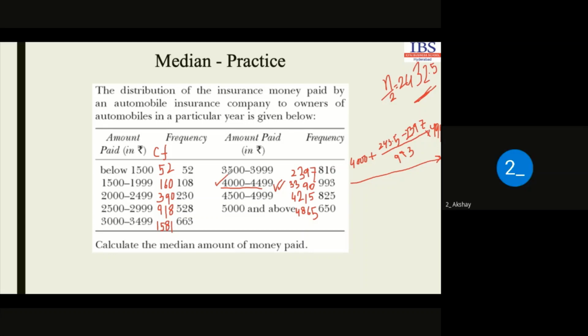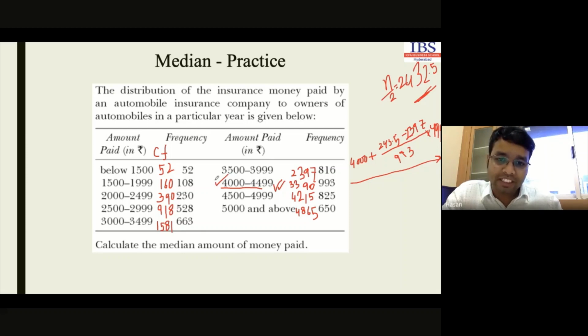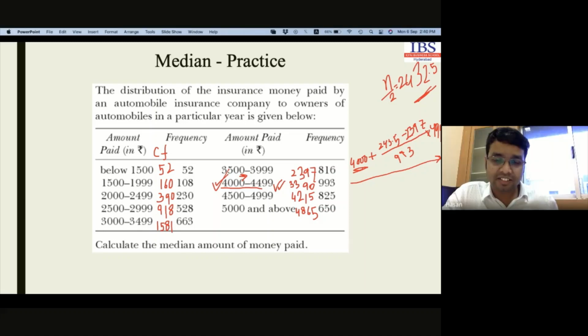Look, we have to identify the class having the median frequency. This is our class where the median frequency is. Forget about the other classes, it is not our headache. Our headache is in this class only. We start with 4000 and move upward, because our frequency is located in this range. That's why it is 4000 plus the interpolated part. Is that clear, Akshay? Sir, that's actually not my doubt.